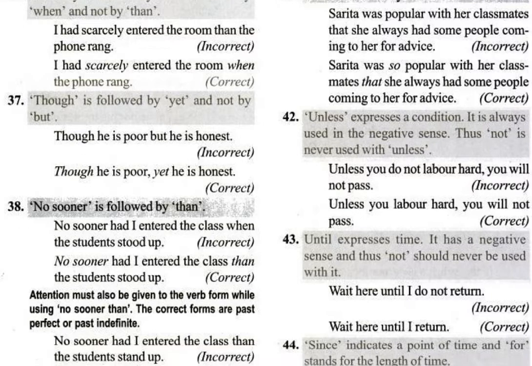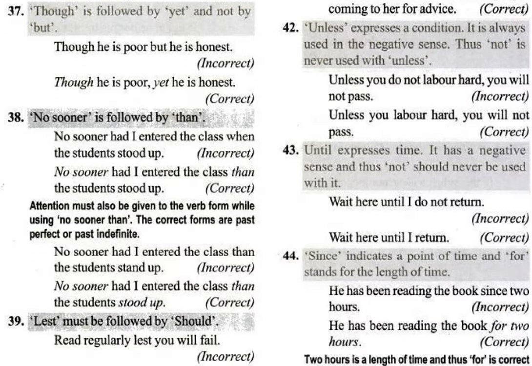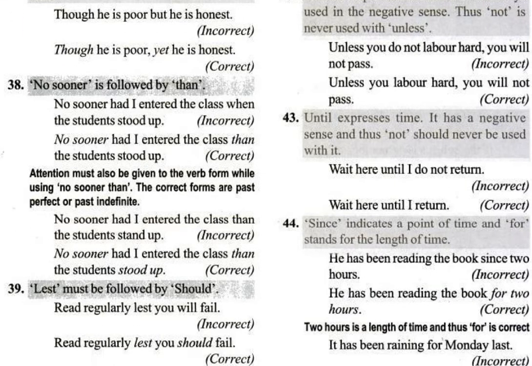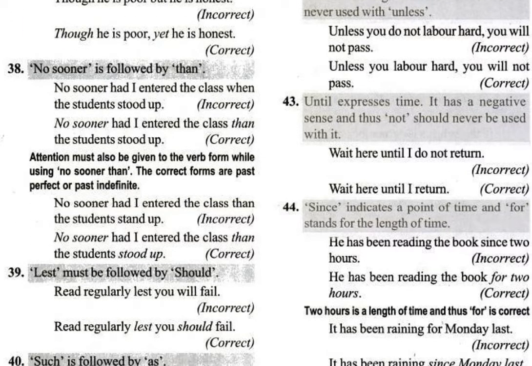Until expresses time. It has a negative sense and thus not should never be used with it. See, we are not using it with not. So until we are using for time, but it also has a negative sense because you are using un there. Till, no problem here. Wait here until I do not return.